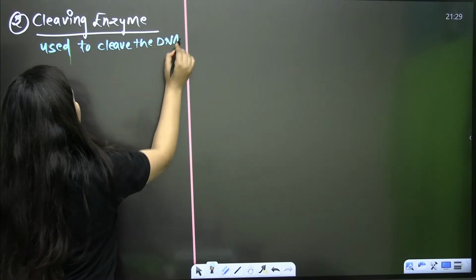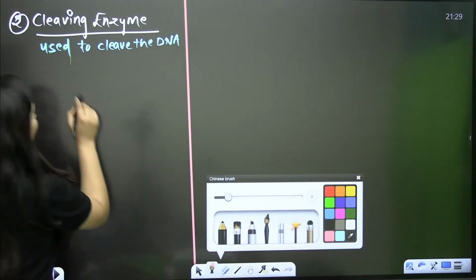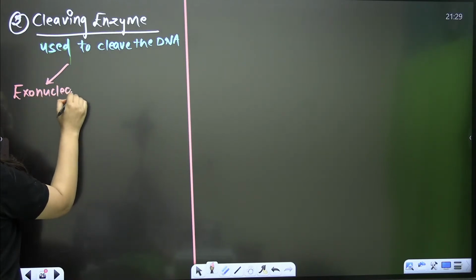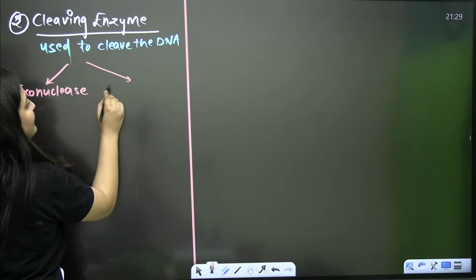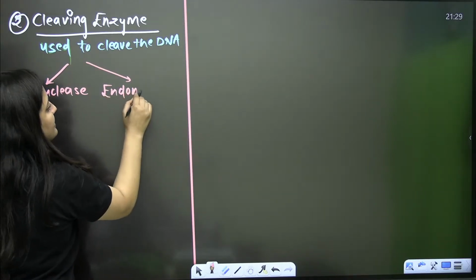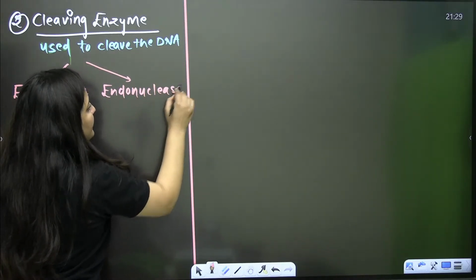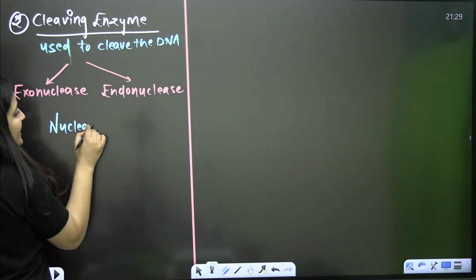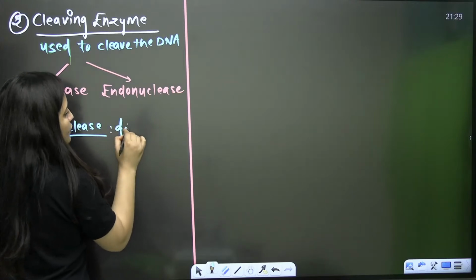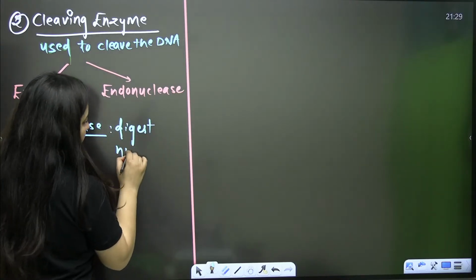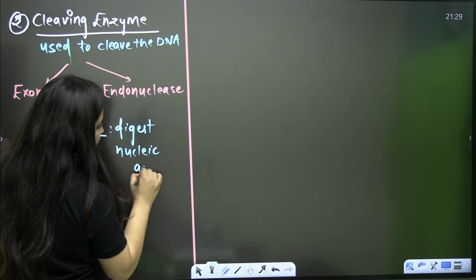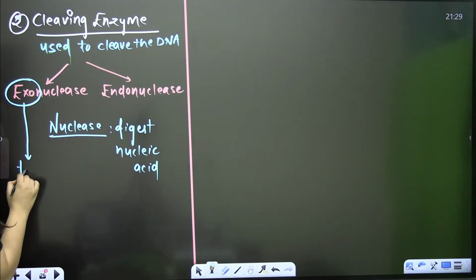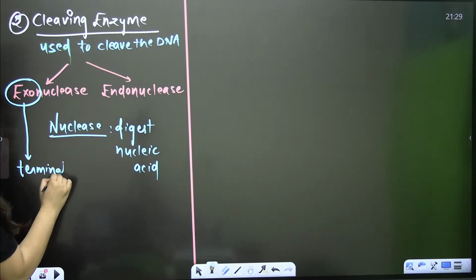And here you have two categories. The one is exonuclease. So basically you are talking about the nucleases here. The other enzyme is endonuclease. But DNA is a nucleic acid, and when you are using the word nuclease, it means it is going to digest nucleic acid. So when the word is exo, it means outside, or you can say the terminal ends, right?